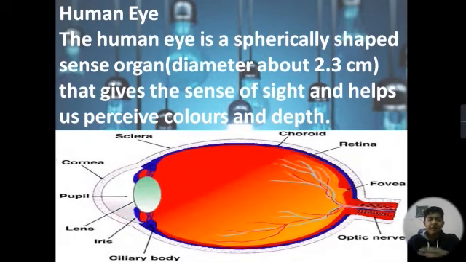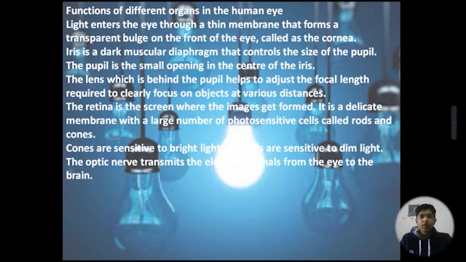Next is the human eye. The human eye is a spherically shaped sense organ, diameter about 2.3 centimeters, that gives the sense of sight and helps us perceive colors and depth. Functions of different organs in the human eye.